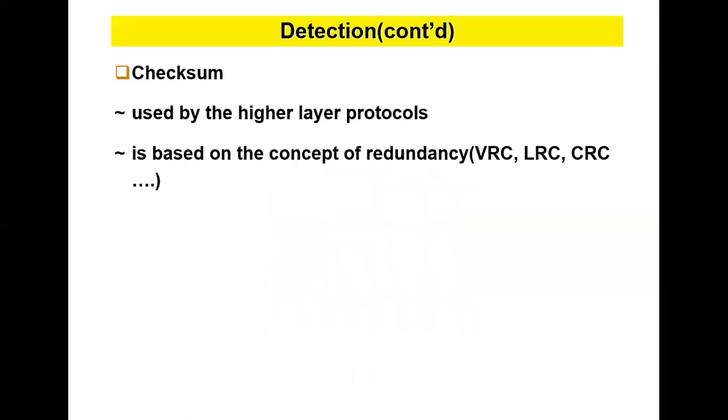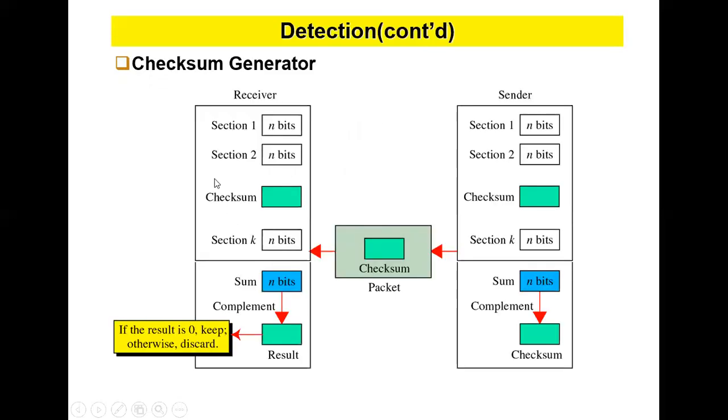Now we will see how error detection is done. How is the error going to be detected? It is used by higher level protocols and is based on the concept of redundancy, that is VRC, LRC and CRC. So here we are sending n number of bits, and at the receiver the result should be 0, the result will be 0.